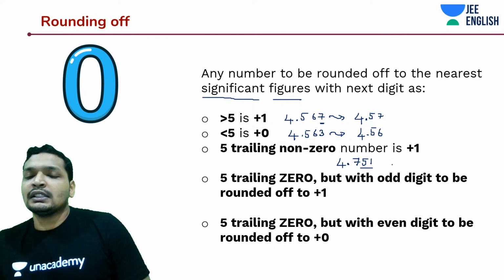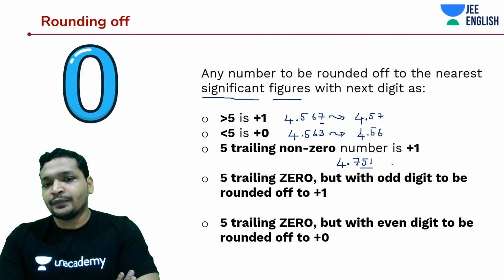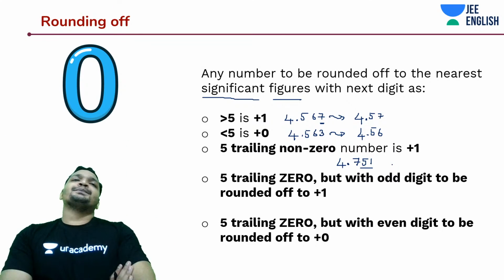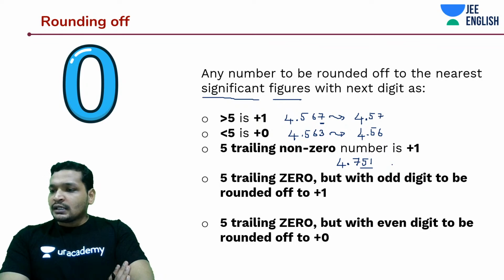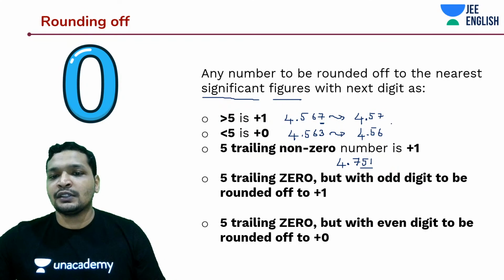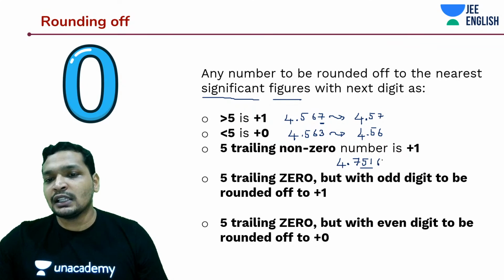Why only last digit? I didn't get it. Last digit is only your concern, right? Last digit is only your concern. So let's say, so one of the students asked a good question. Why are you only considering the last digit? Why not if this is followed by 4.5163? Why are you not considering all those numbers?